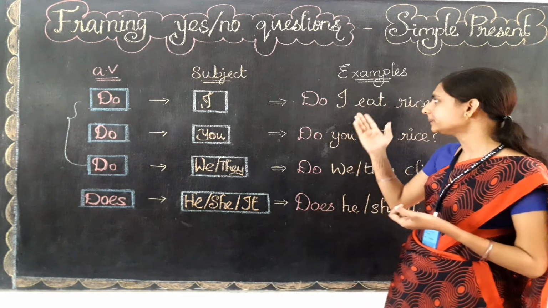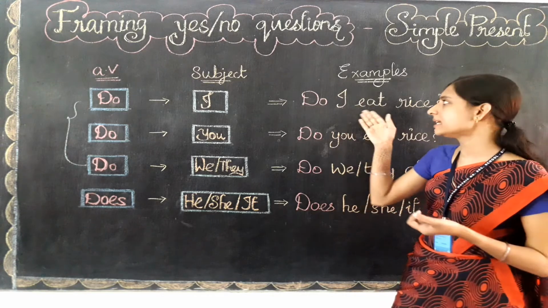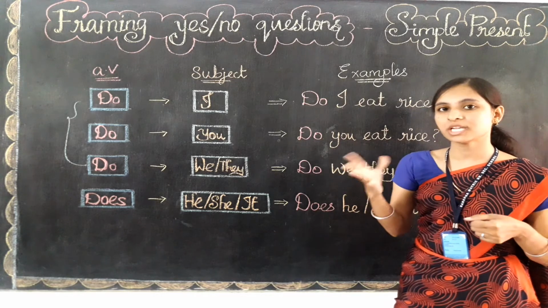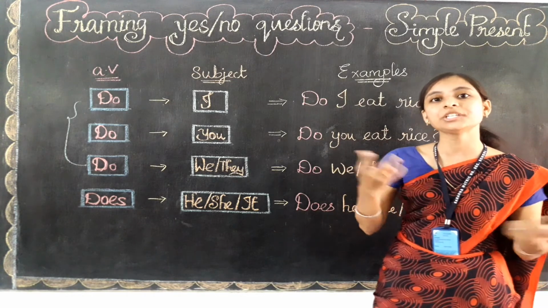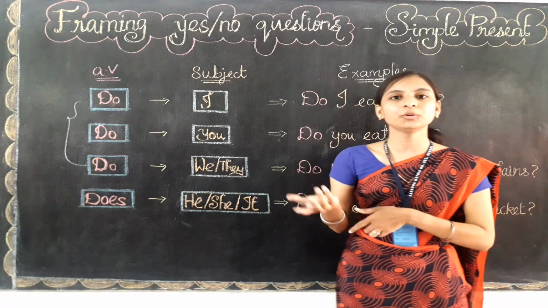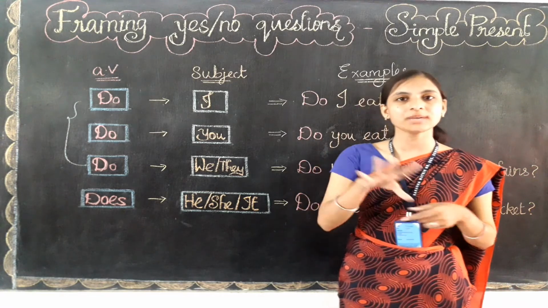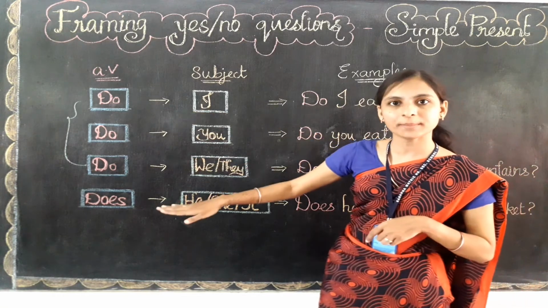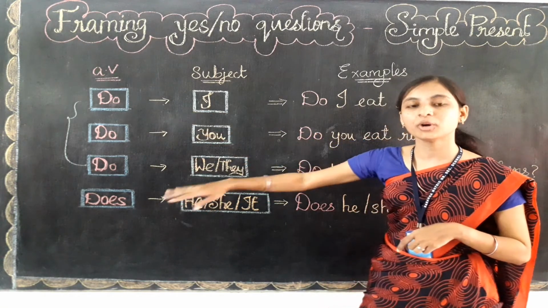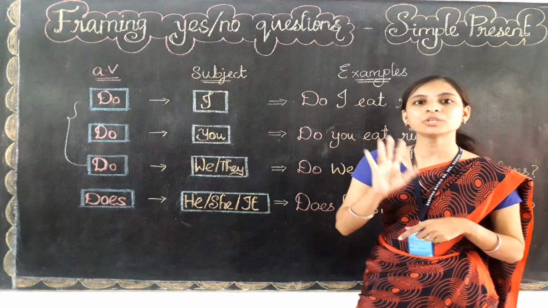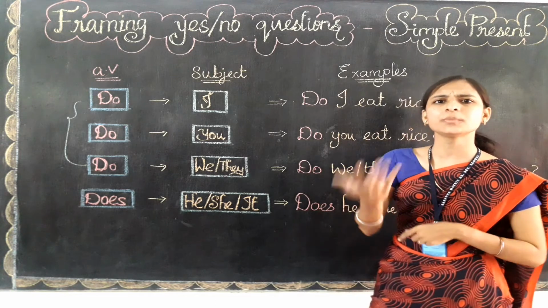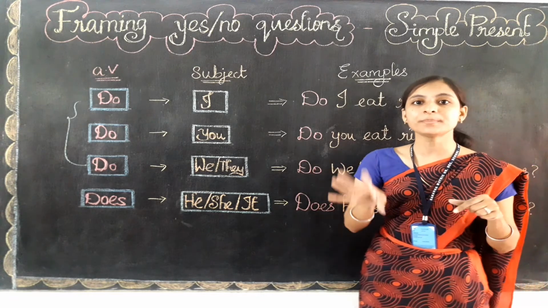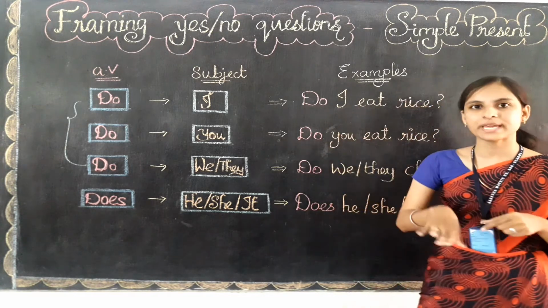Okay, for example, I eat. For the subject I, the main verb in the present, there will be no changes, right? But to the subject he, she, it, what we do, we add s or es to the verb in the present form. But whenever we are using do family verb, do form verb, we need to use only the base form, that is without making any changes, the normal verb only we need to use. We no need to use the present verb. Okay, so it is the base form only.